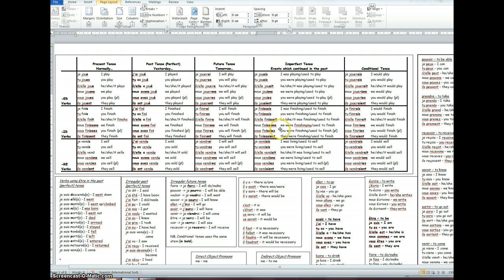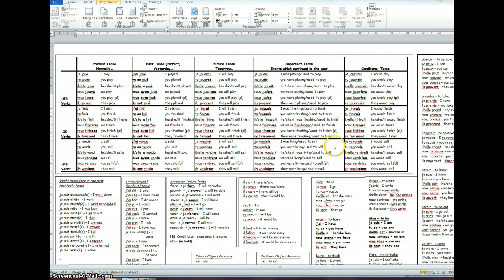But it does show you, and it does point out in bold, the ISS with the IR verbs. And that comes from the nous finissons in the present tense. And therefore, if we remove the ONS, we get finiss, and then we can add our AIS to get je finissais, I was finishing, or I used to finish.